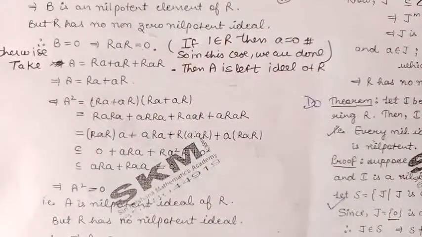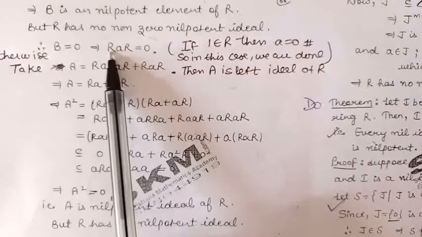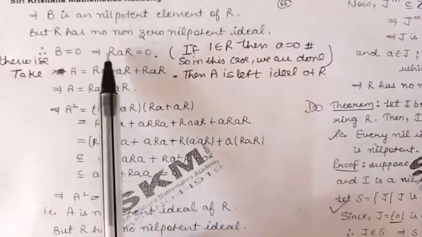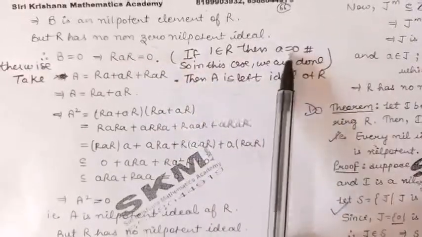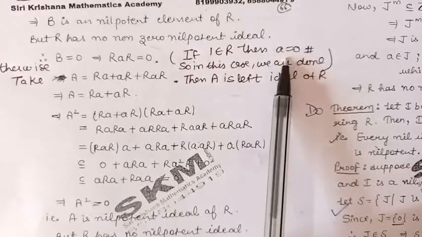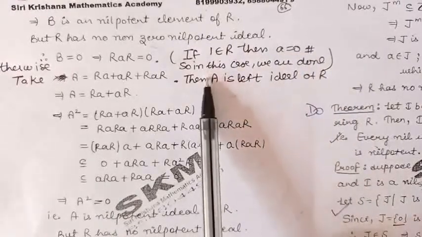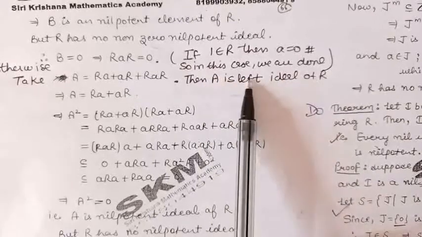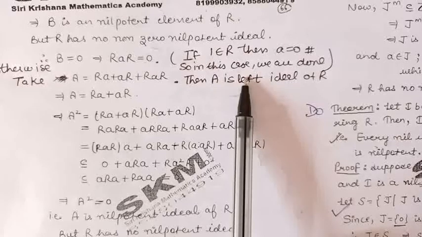Now either the ring R has a unity element or it may not have unity. If the ring R has a unity element, in that case from here, because 1 belongs to R, 1 into A into 1 means A, by the unity of ring R. So we will get A is equal to 0, which will be a contradiction because we had taken A to be non-zero. So this contradiction will prove that our assumption is wrong. So in this case, we have proved the theorem that ring R has no non-zero nil ideals.